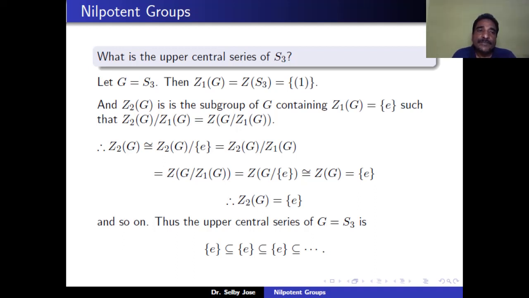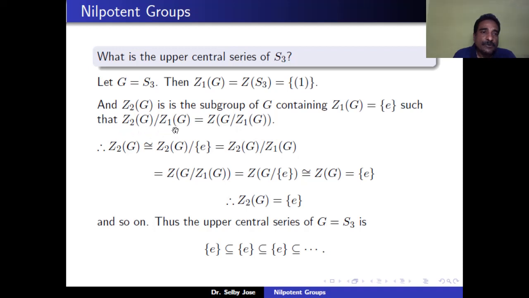Now, we want to define what Z_2(G) is. What is Z_2(G)? It is the subgroup of G containing Z_1(G), such that Z_2(G)/Z_1(G) is equal to the center of G/Z_1(G). Therefore, Z_2(G) is isomorphic to Z_2(G)/E. But Z_1(G) is equal to E, so it is the same as Z_2(G)/Z_1(G).